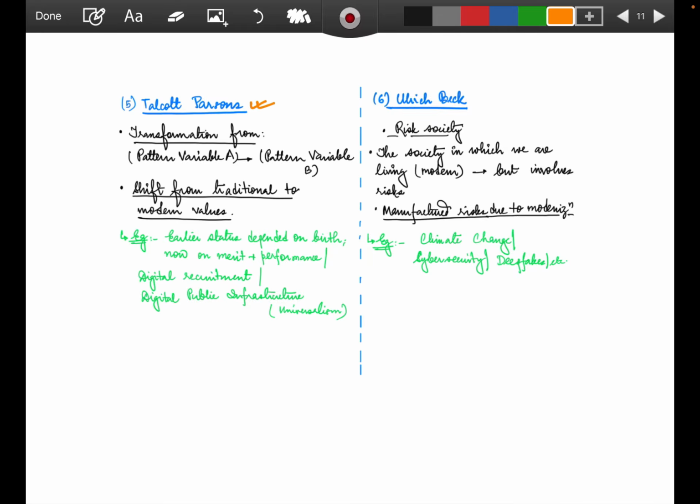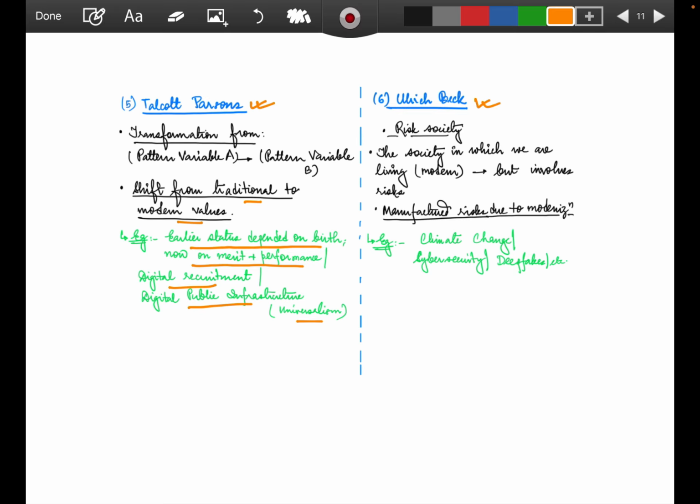Coming to Talcott Parsons, he talks of, we all know, pattern variables. He talks about pattern variable A to pattern variable B. We talk about ascription, we talk about universalism, we talk about traditional or modern values, how traditional things were there and then modernity has come. So in that aspect, you can talk about transformations. That is one of the interlinkages of modernity. So an example can be earlier status dependent on birth, now on merit plus performance, or digital recruitment, digital public infrastructure. That is the universalism concept. So this can be linked as one of the modernity linkages.